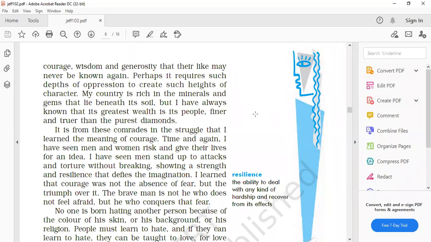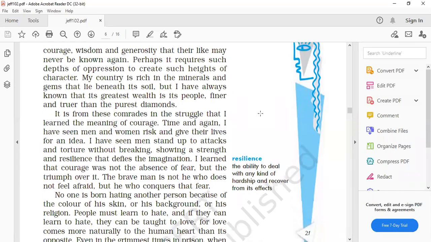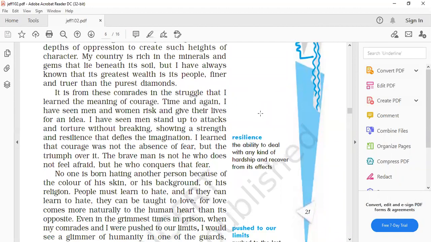उसके citizens, उसके लोग, finer and truer than the purest diamonds. कि अगर आप कंट्री में प्योरेस्ट डायमंड भी हैं तो उससे भी बढ़कर फाइन और ट्रू जो वेल्थ है कंट्री की, वो उस कंट्री के लोग हैं. You might have heard Narendra Modi's speech also, in which he has said that the youth of our country is the wealth of our country.